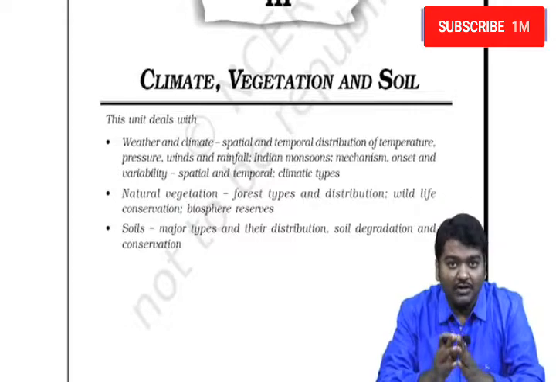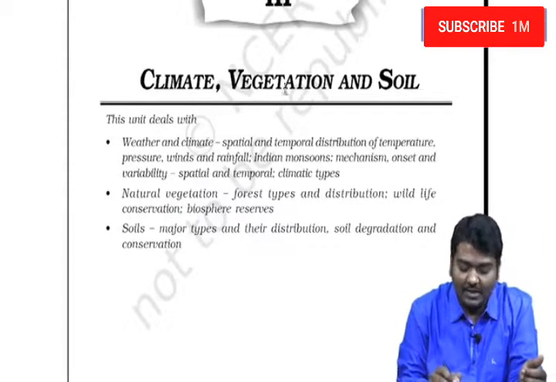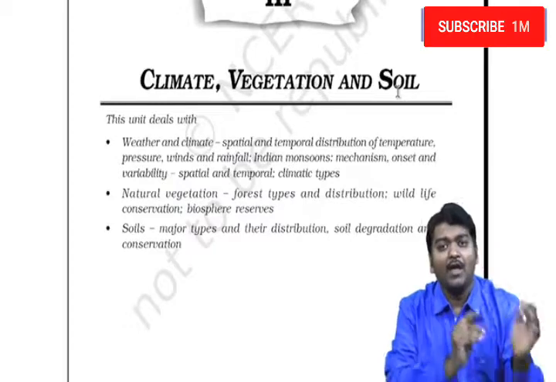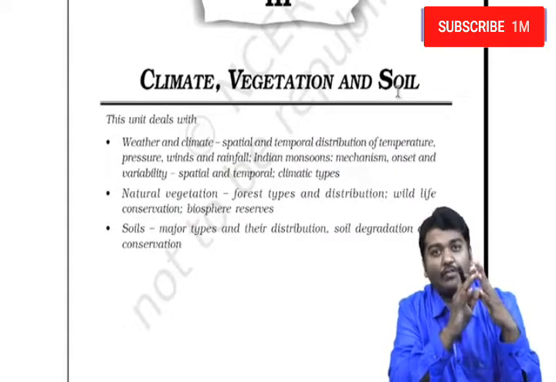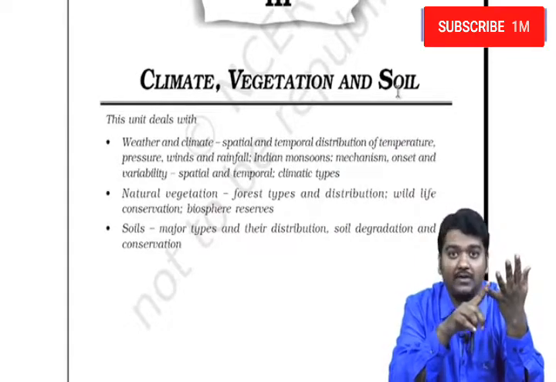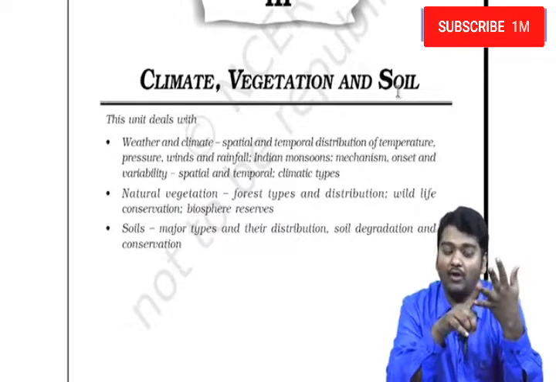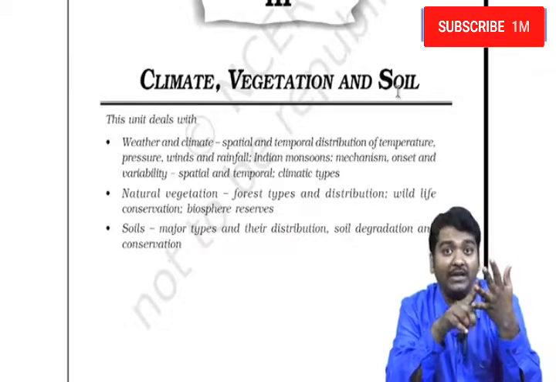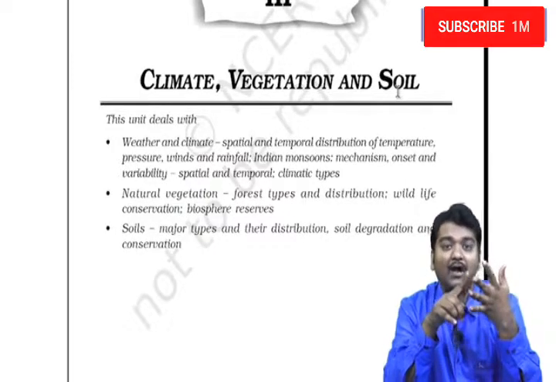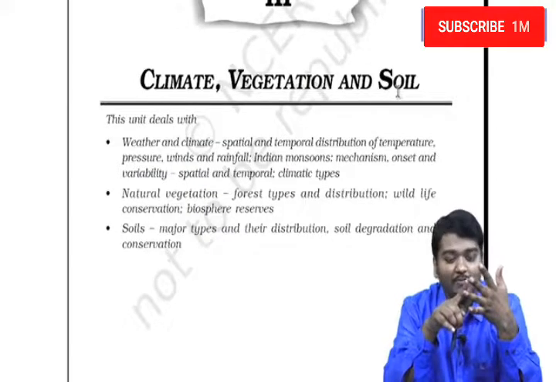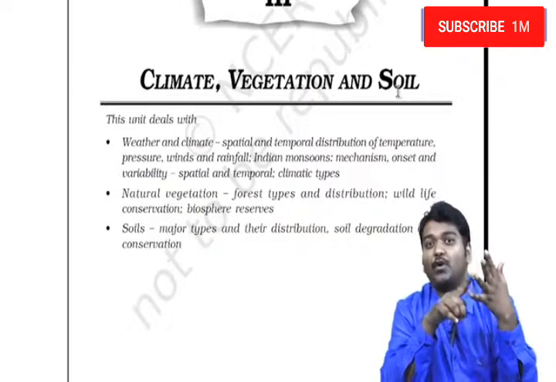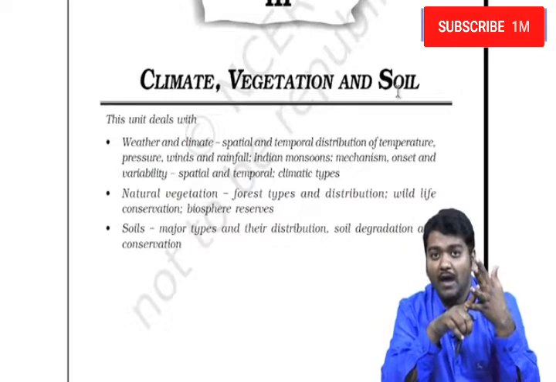So in the next unit, we will be seeing climate, vegetation and soil. Whenever I am talking about these three topics, I have already covered climate and I have also shown you vegetation, but I have told you in detail we'll be seeing, and we'll also be covering soils, right? But now what is more important for us here is climate.